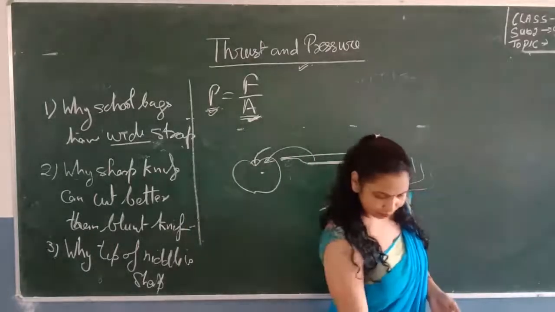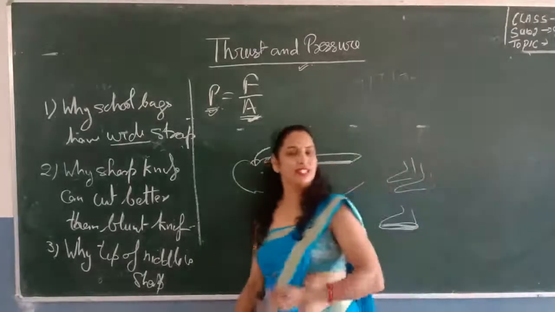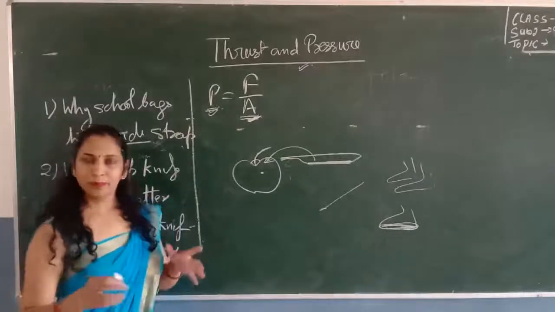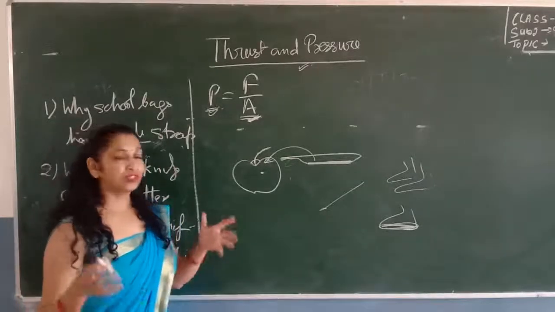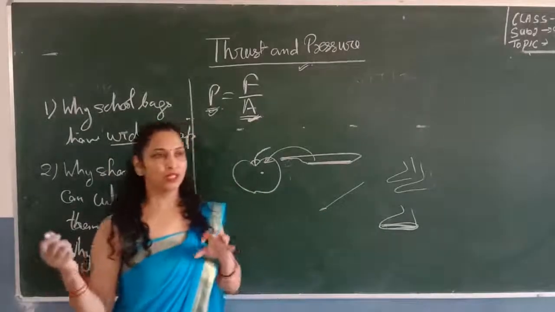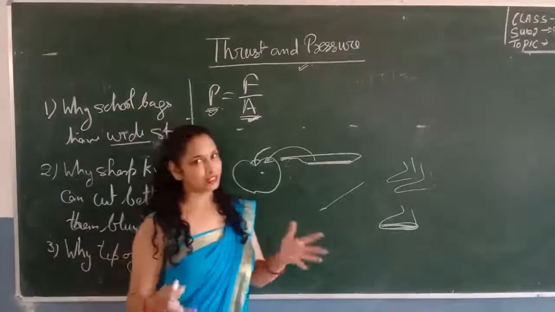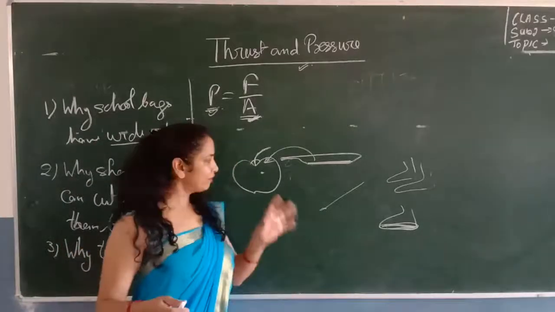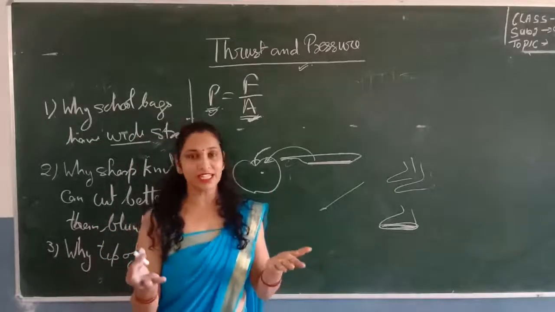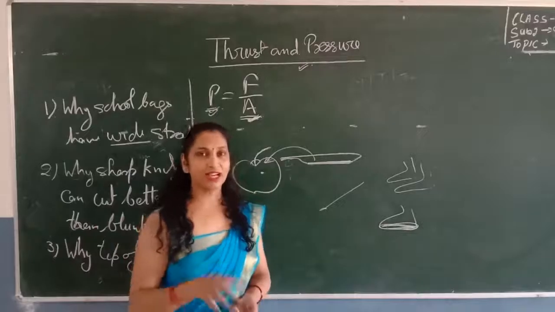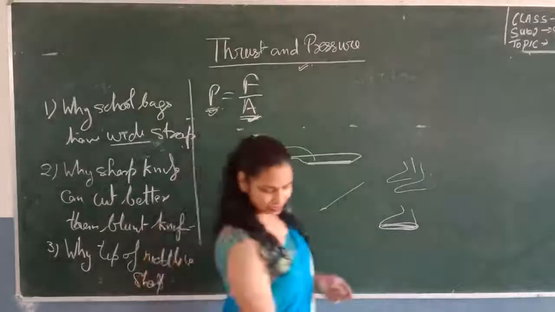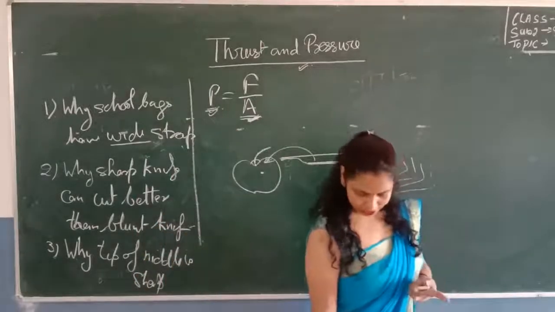Why do tractors have broad tires? We know that we use tractors in muddy areas. In muddy areas, the force of the tractor is high because it has to take a heavy load. The force is the same, but if the tractor has broad tires, the area in contact with the ground increases, and that's why the pressure decreases. And that's why the tractor does not get immersed into the mud. That's why tractors have wide tires.